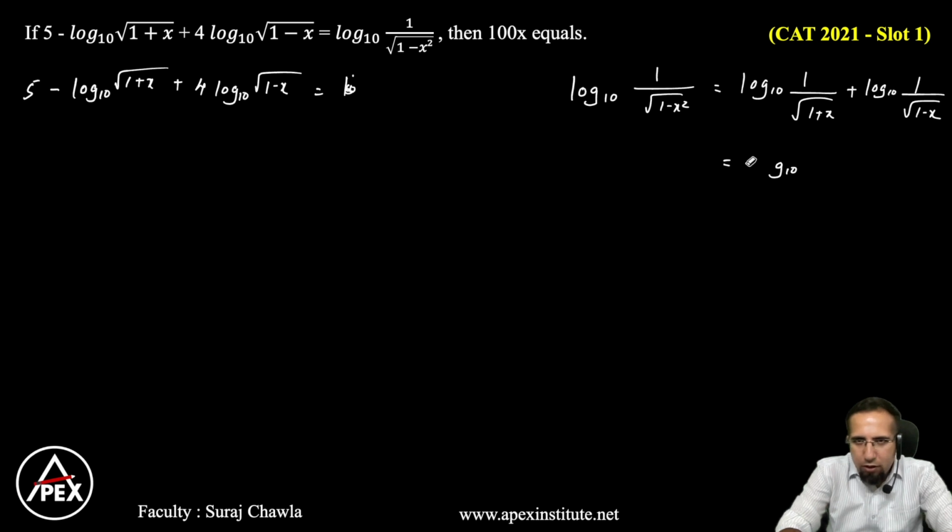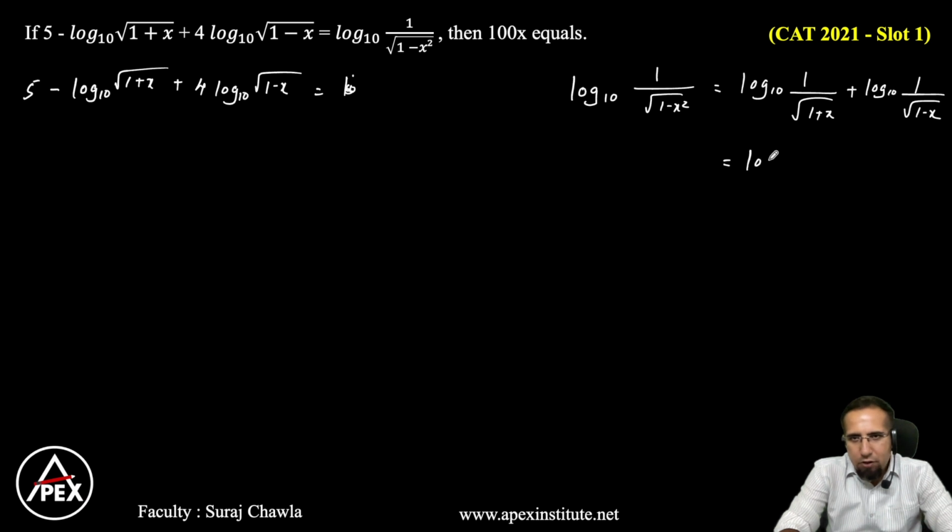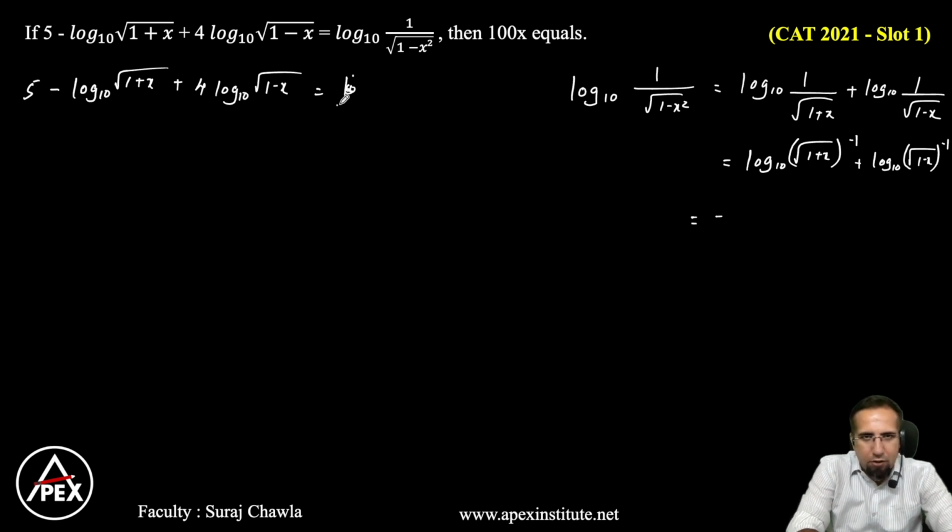Understand where are we heading, okay? I can write this value as 1 by something can be written as log base 10 root of 1 plus x whole to the power minus 1 plus, again we can write this as log base 10 root of 1 minus x whole to the power minus 1, which can eventually be written as minus, I'm writing it here, minus log base 10 root of 1 plus x minus log base 10 root of 1 minus x. So this minus and this minus gets cancelled.